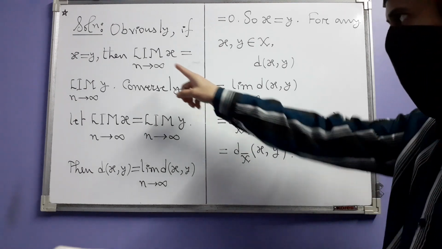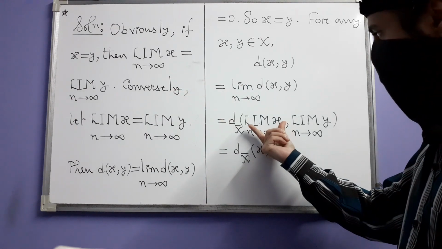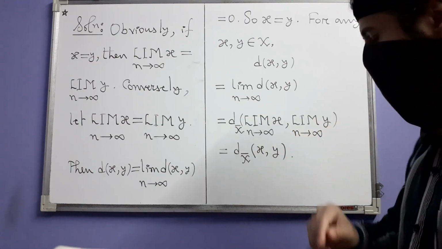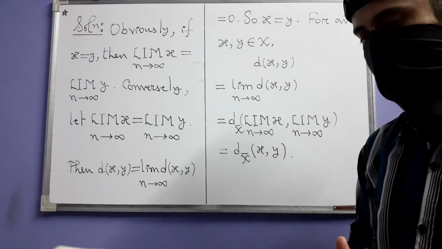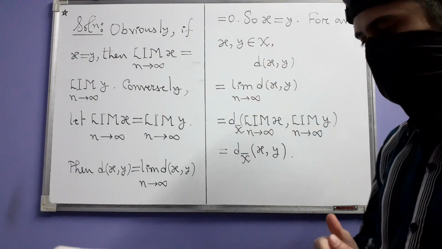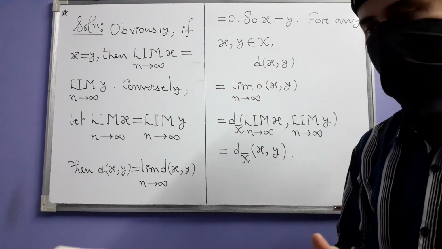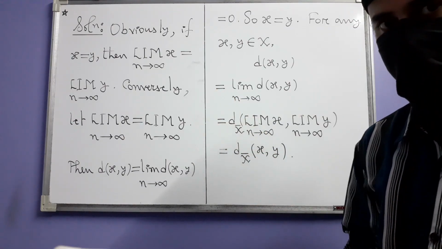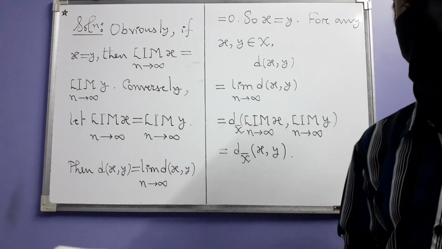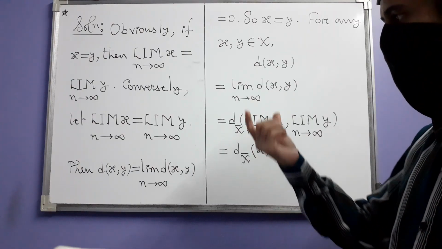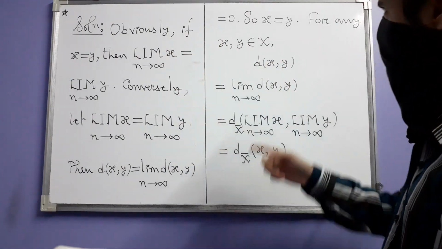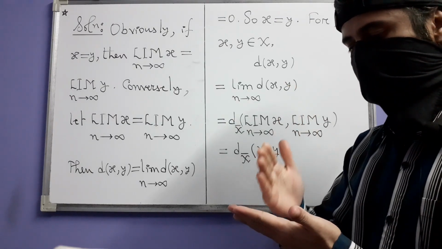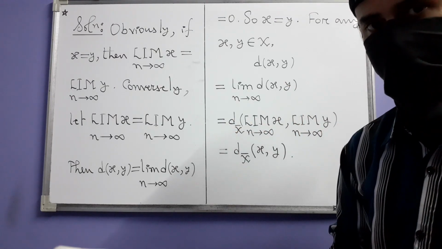But because of our identification, in place of limit of x, we just write x, and in place of this, we just write y. So whether you consider these points x and y as points in X, or whether you consider them as points in X bar via this identification, the distance does not change. So in that sense, the metric space X is a subspace of X bar.